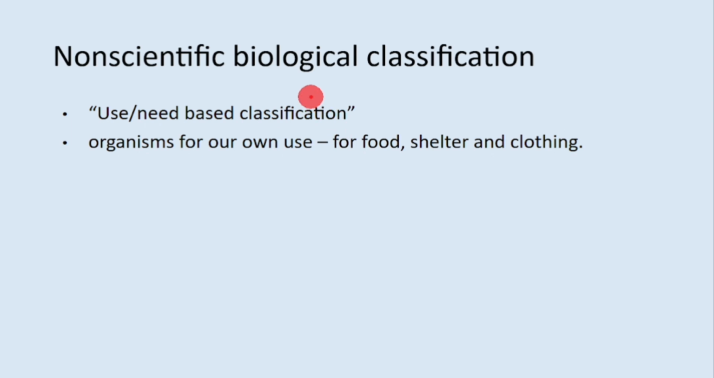So the first biological classification was non-scientific, and it was based on need or usage by human beings. So natural resources and organisms were classified based on their use, either as food or for shelter or for clothing. Okay, so this is need-based classification.